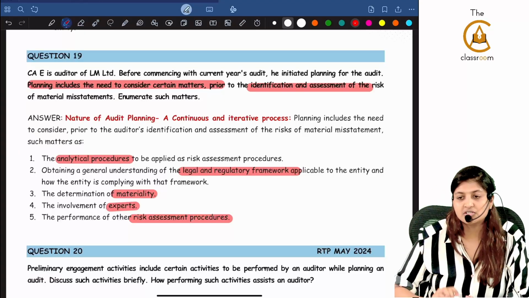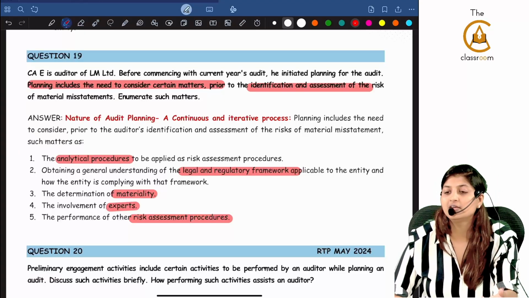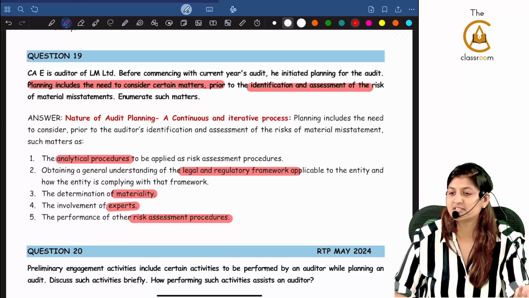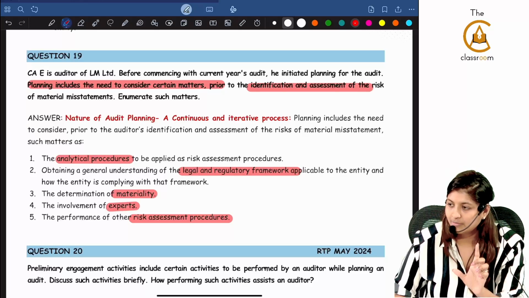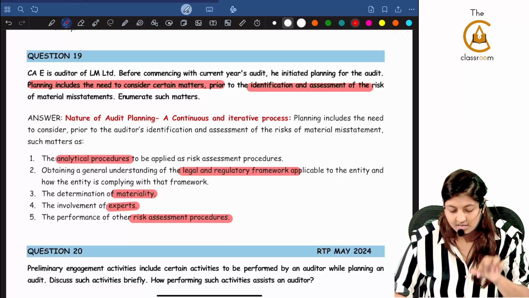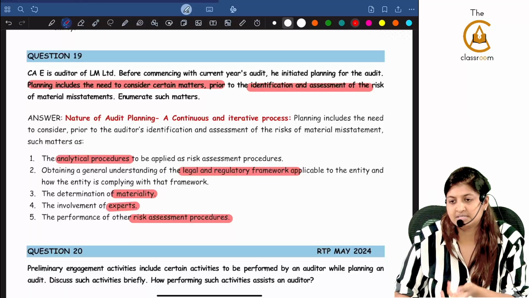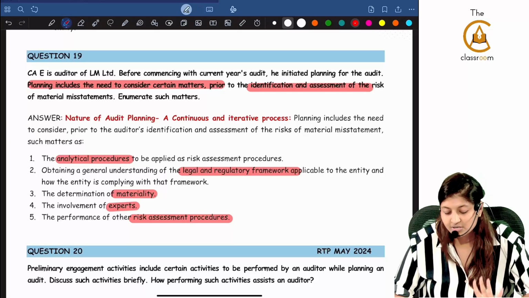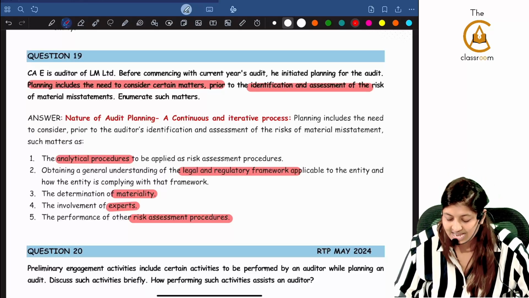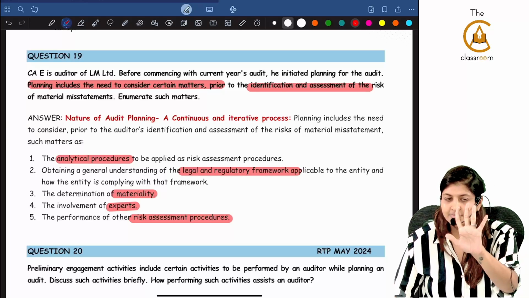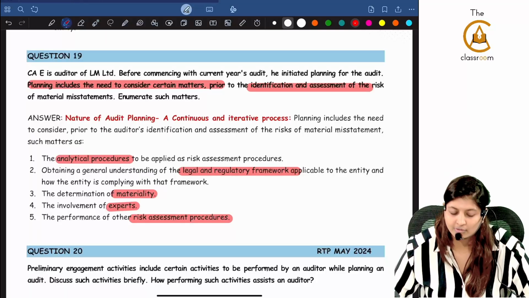In the previous question also it was prior to further audit procedures, prior to identification and assessment of risk of material misstatement. That was there, and planning also was there. Here also planning is there. Prior to identification and assessment of risk of material misstatement is there. So obviously nature of audit planning, continuous and iterative process, such matters as these 5 points you will be writing.